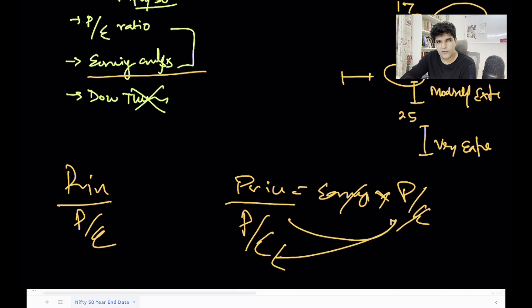So what you have to do is accumulate most of the index at P by E of less than 21, and then sell it again after 5-6 years at 21, above 21 if possible, right? Preferably, just wait for the time when it crosses 23, 24 and sell it after 5-6 years. So you'll get the earnings growth in that time, which is 14 to 15%, and you will get the P by E growth also if you sell at 25, 26. So you can consider this very simple approach to make a position in the markets.